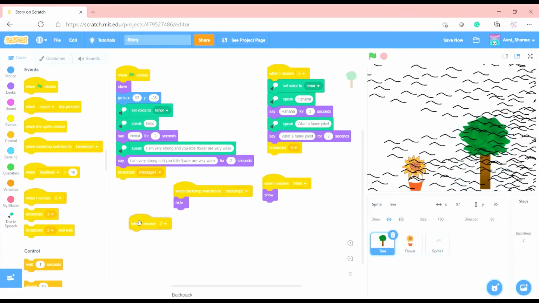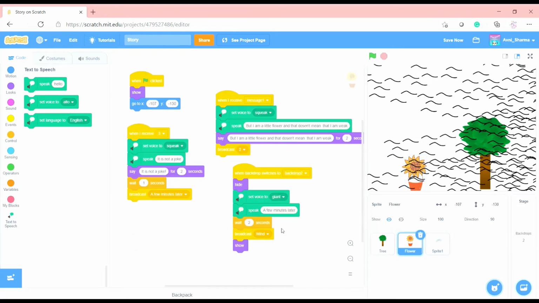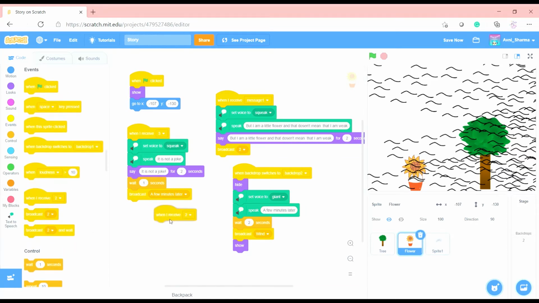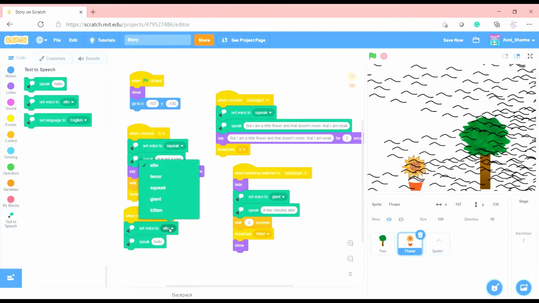And when I receive, oh no, flower will say, we need to set the voice to squeak because, oh, this is for, I thought we were coding for the flower, sorry. When I receive, oh no, then we will say speak messages. You need to set the voice to your favorite one that you have done because we had done it to Giant. So let's see, squeak.